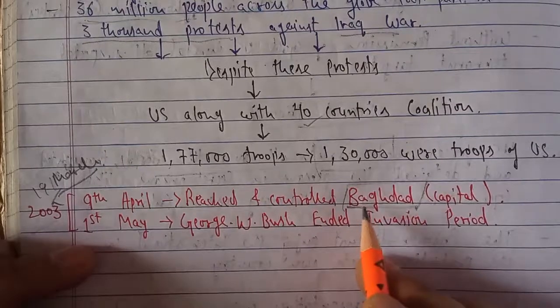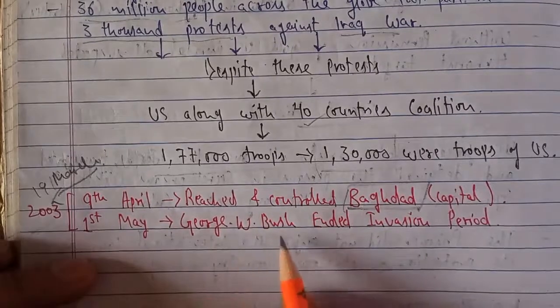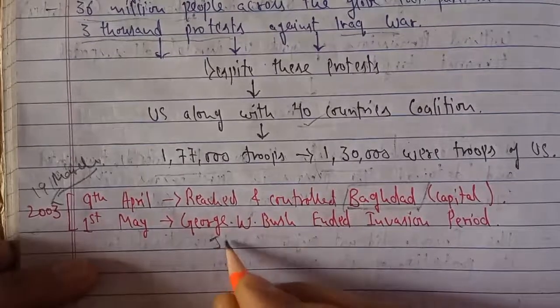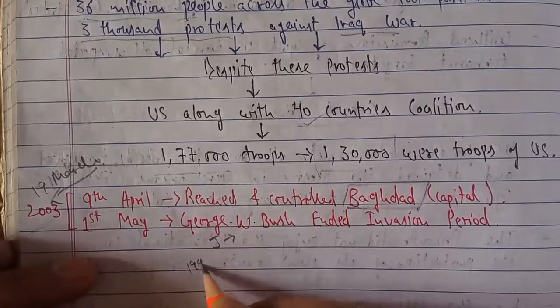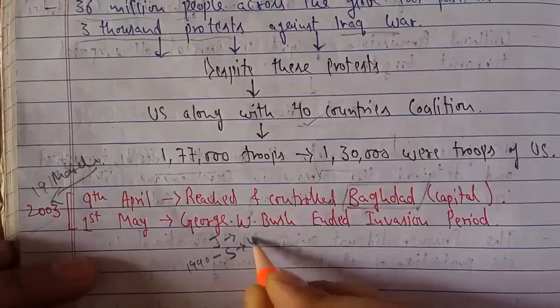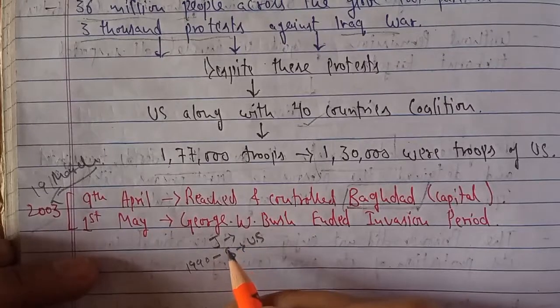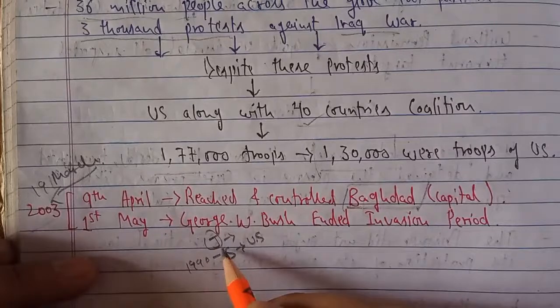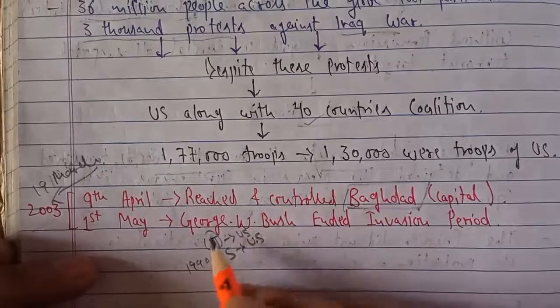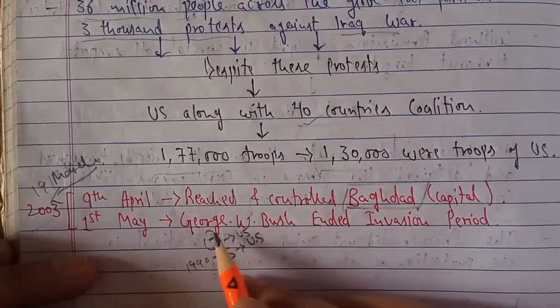He escaped, and by 1st May, within a month, George W. Bush, this was Junior Bush. When we talk about the 1991 Operation Desert Storm, at that time Senior Bush was the US president. But at this time, when we talk about the Iraq invasion, Junior Bush was the president of the US. So George W. Bush, and Senior Bush was George H.W. Bush.